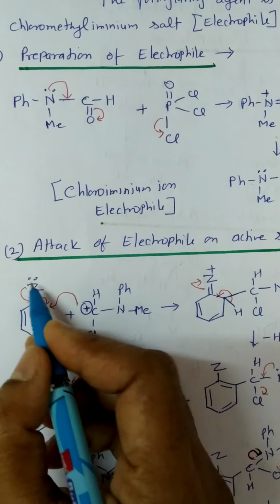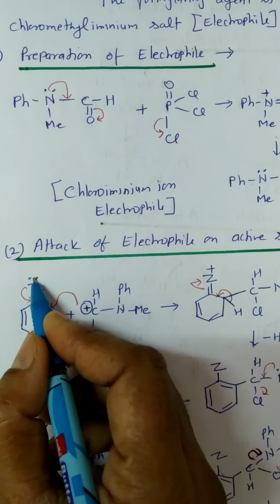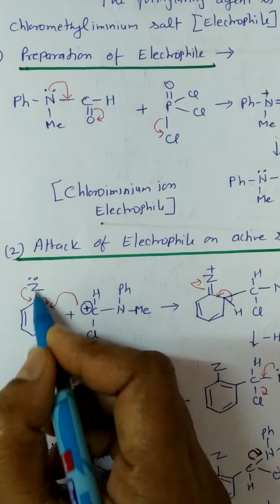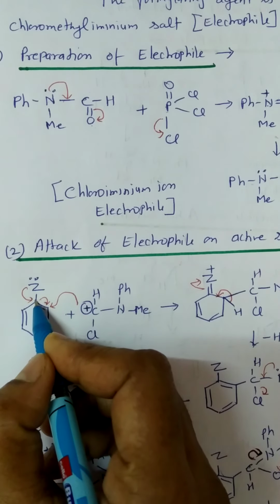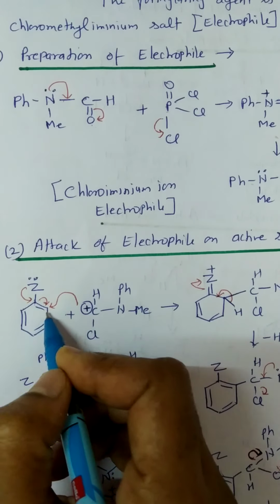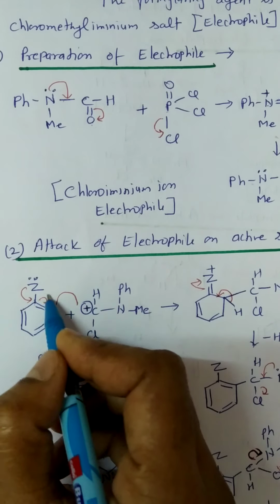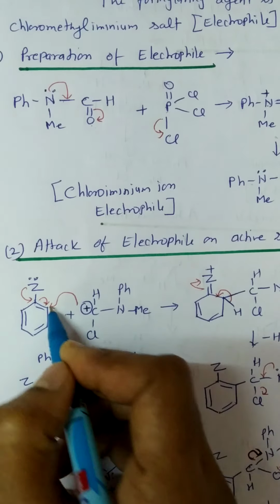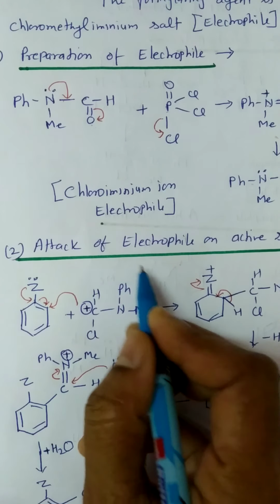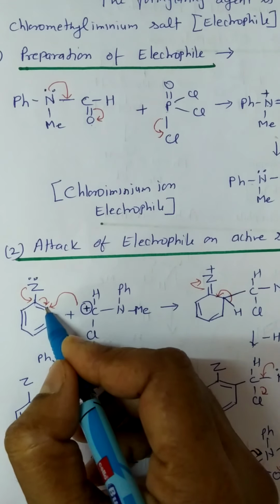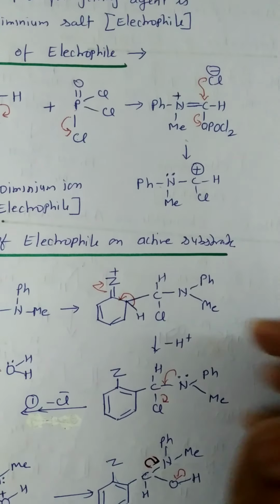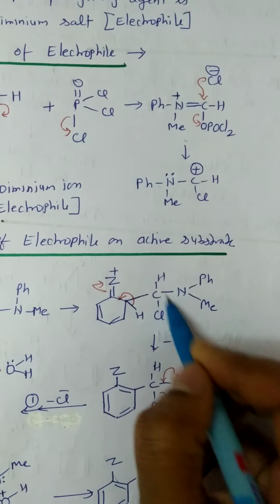This is created by Z giving its lone pair of electrons to this carbon atom, and a double bond forms between Z and this carbon atom, and this double bond is shifted to this carbon atom, so it becomes negatively charged, and the positively charged electrophile attacks this position, and we get this type of structure.